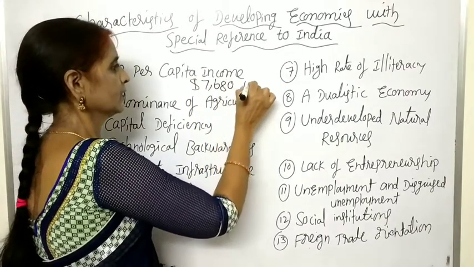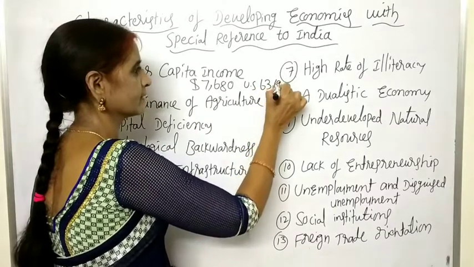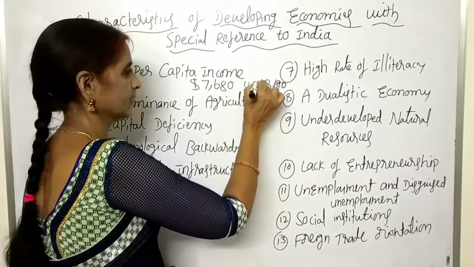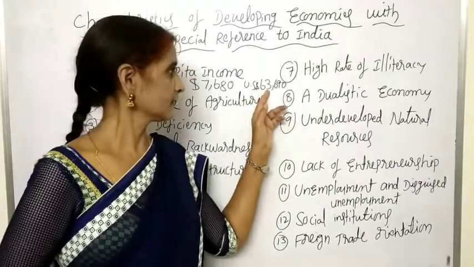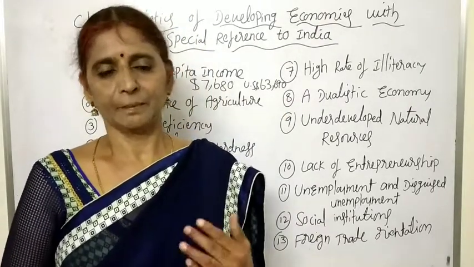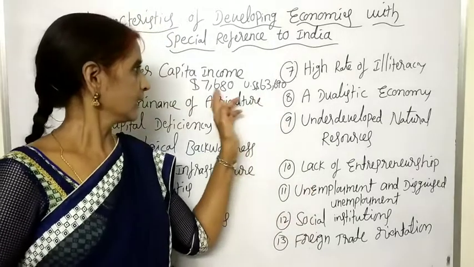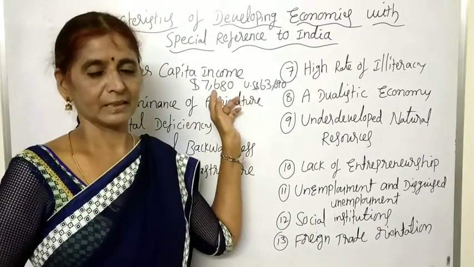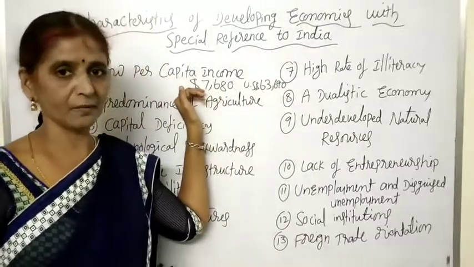At the same time, the United States of America's per capita income is $63,690. So the per capita income of the USA is greater than the per capita income of India, nearly 8.5 times greater.